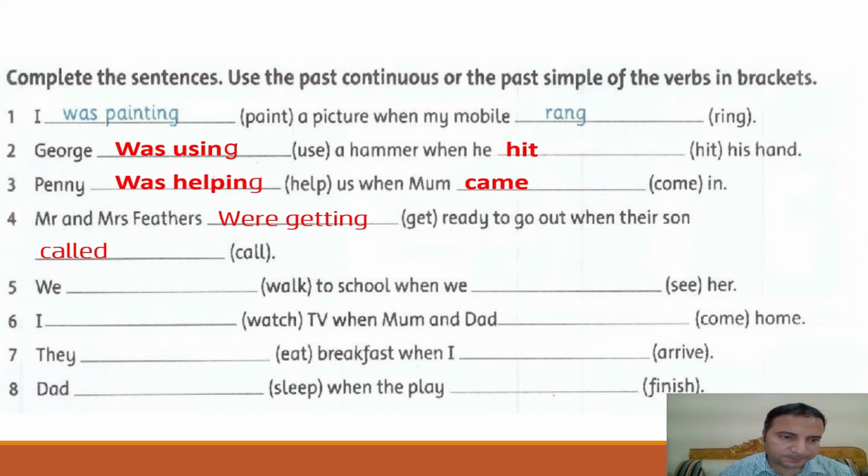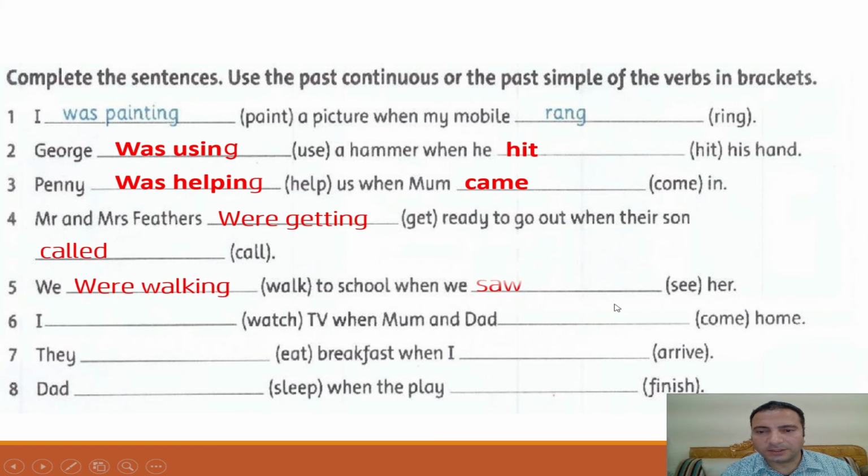Number five, we dash walk to school when we see her. With the subject we, I use were. So we were walking to school when we saw, the past simple of the verb see, saw.